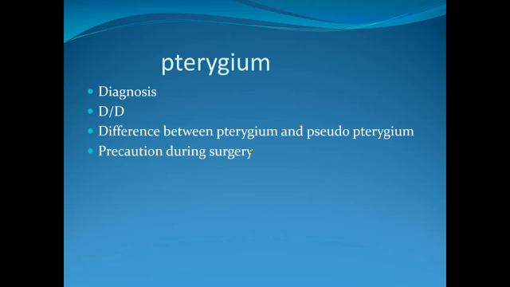So to prevent recurrence, we should give mitomycin C during operation, or change the technique during pterygium surgery, like conjunctival grafting or amniotic membrane grafting. These three things help to prevent the recurrence of pterygium: conjunctival grafting, amniotic membrane grafting, and mitomycin C during the operation. So this is the precaution during surgery to prevent recurrence.